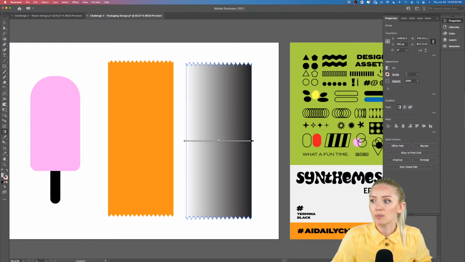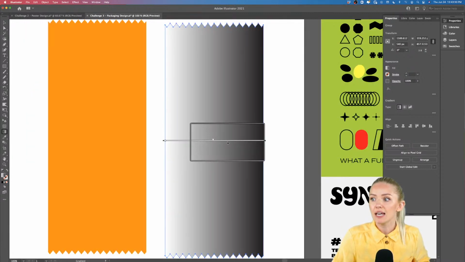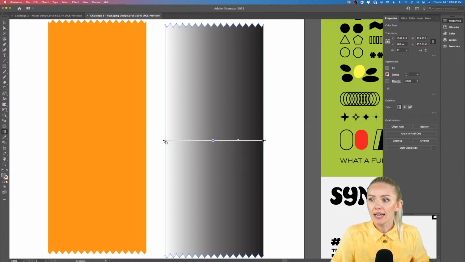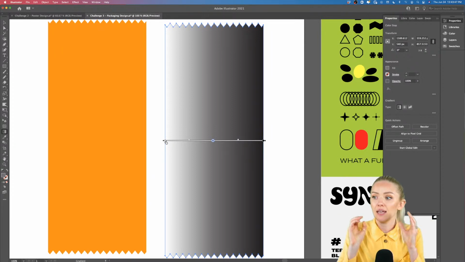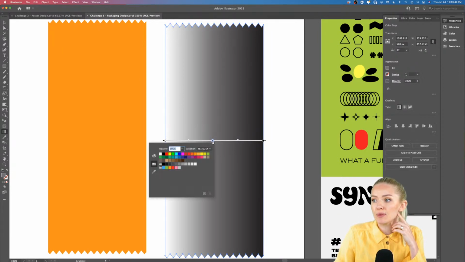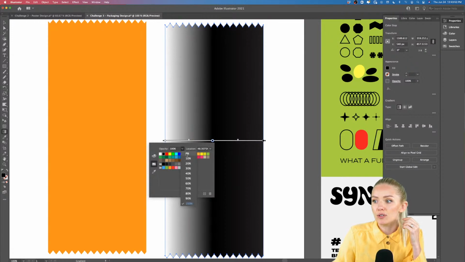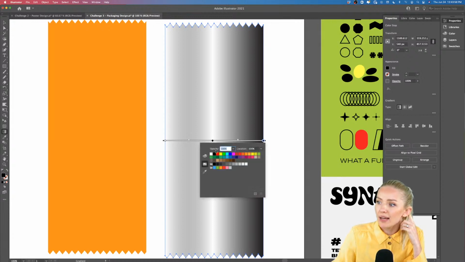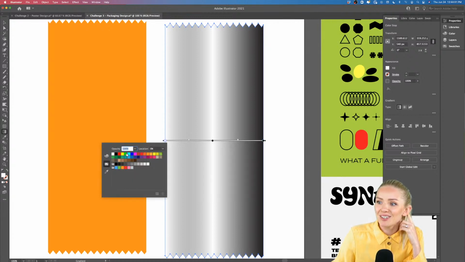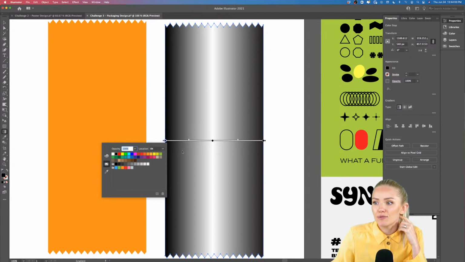Now we're going to create another point for the gradient by simply clicking, so when we are hovering over this line, we will see that we have a little plus element appearing. So this is when we click, and this is when we are going to create another color. Now we want to make sure that the outside two colors are black and the inside color is going to be transparent. So we're going to select black and then transparent, and on the right side we're going to select black and full opacity. Perfect. And here we're going to select black and full opacity.